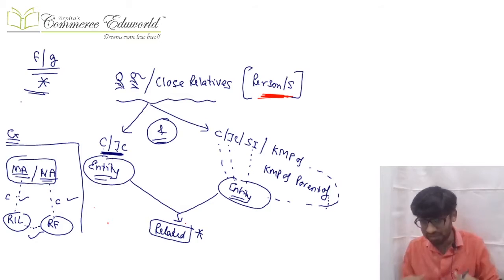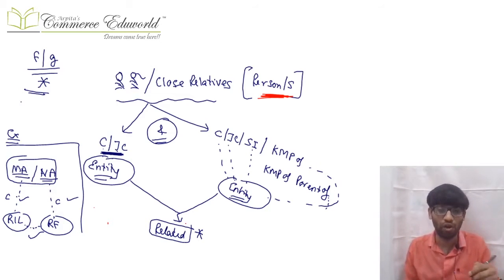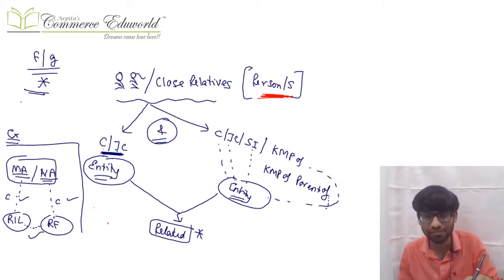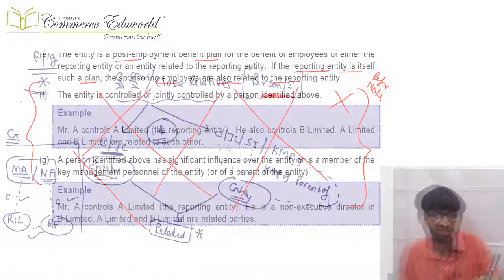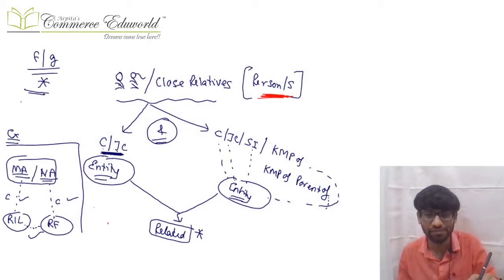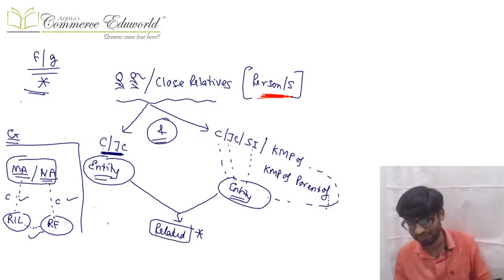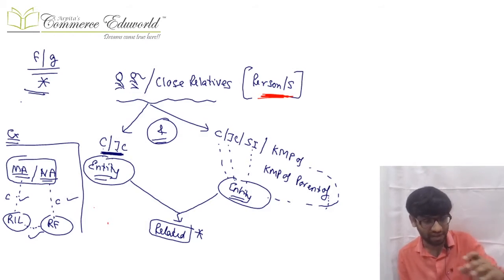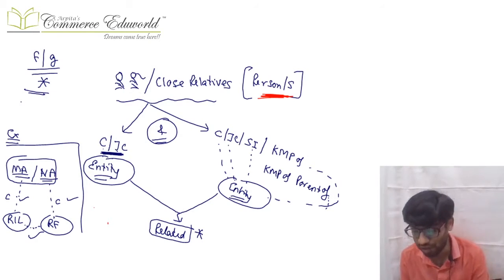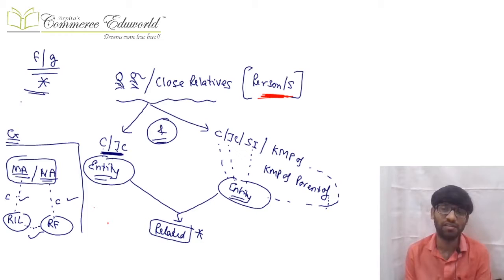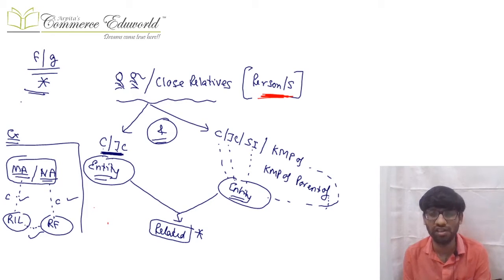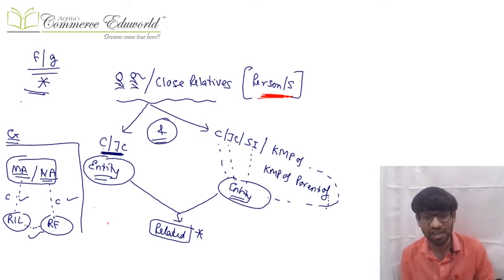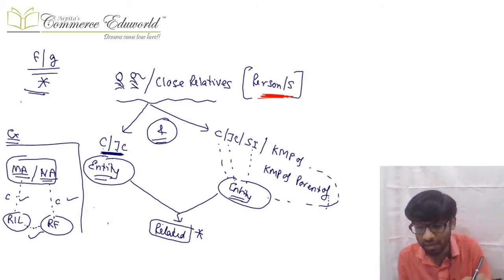So if there is a person or persons or close relatives, and at one place there is a control or joint control, and at another place there is a control or joint control or significant influence or KMP of the entity or KMP of the parent of the entity, then these two entities become related.